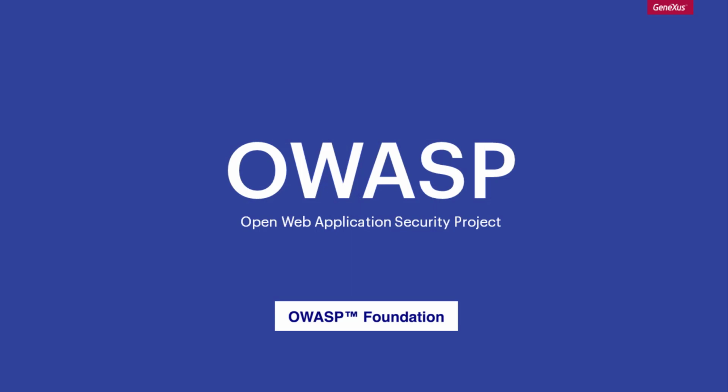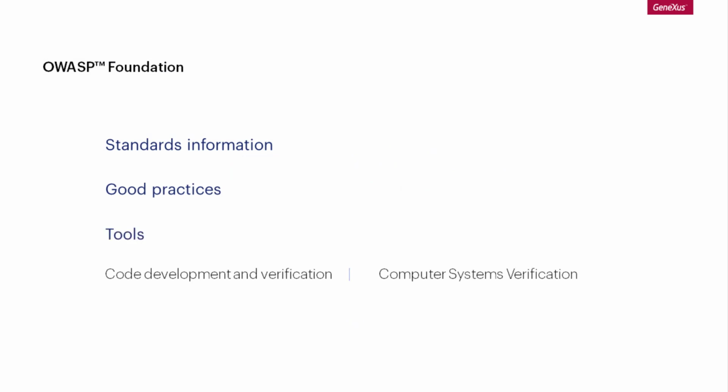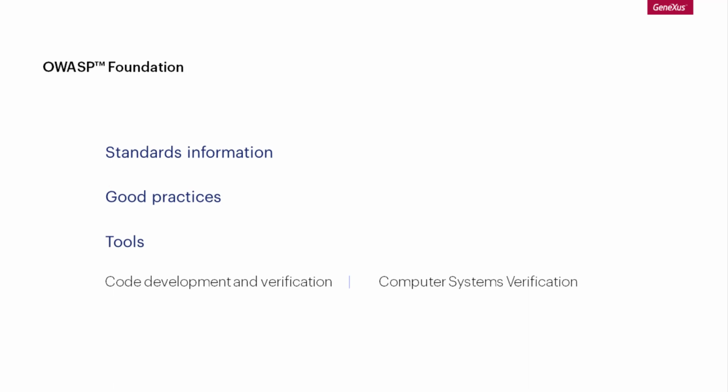The Open Web Application Security Project is an agnostic technology community, open and nonprofit, that facilitates the development, acquisition, and maintenance of reliable apps for organizations. It defines and supplies information regarding standards, best practices, and tools for developing and verifying code and computer systems from a security perspective. The Open Web Application Security Project contains, in turn, several projects.